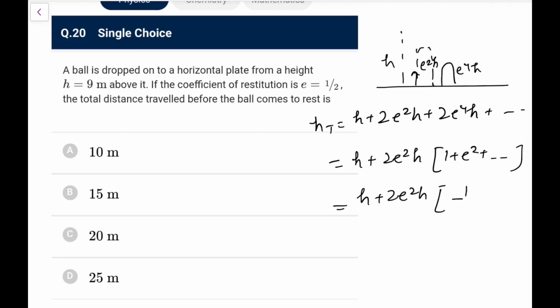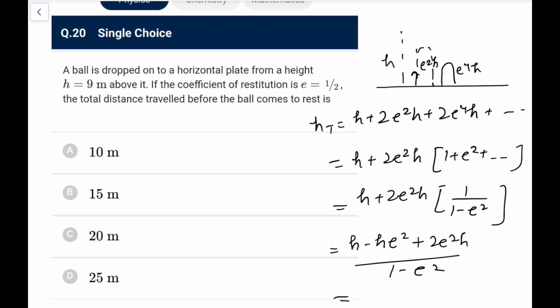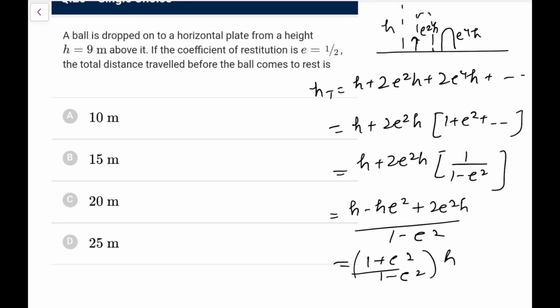So it becomes a upon 1 minus e square. So what you have is h minus h e square plus 2 e square upon 1 minus e square, that comes out as (1 plus e square) upon (1 minus e square) times h. So this is the expression that you might be remembering.